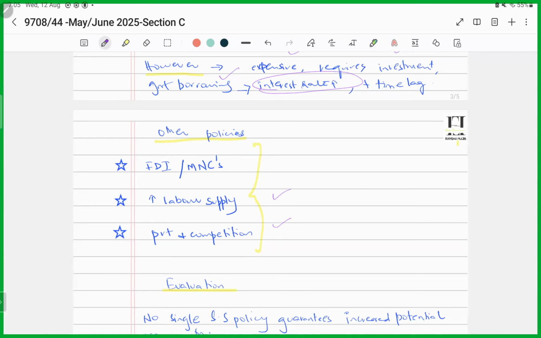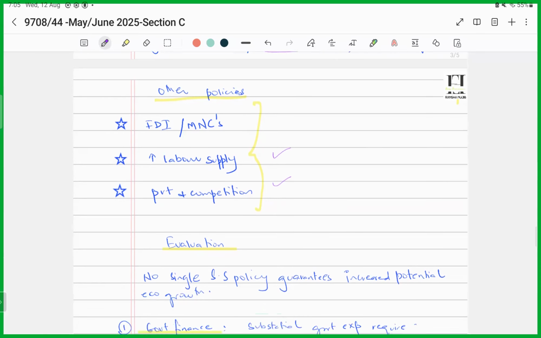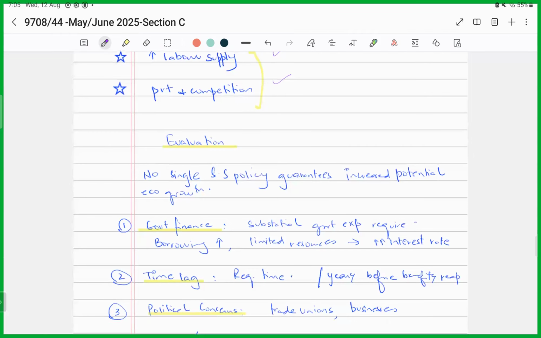Now comes the evaluation part. Once you've mentioned these three policies that we just discussed, you're going to be talking about what would actually enable you to know whether these supply side policies, that means the research and development, investment in education and training, and infrastructure, would actually work, and to what extent.